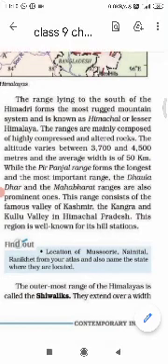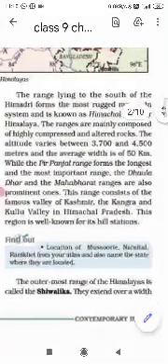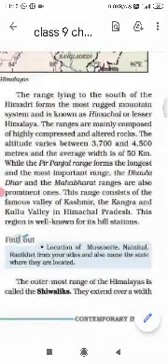Though this year, due to coronavirus, we are not moving out, in the previous years most of you used to go to hill stations. Areas like Kangra, Kullu, Himachal, most of the children love to go to these places.